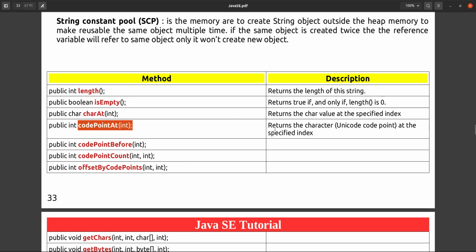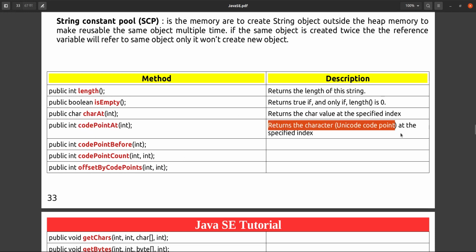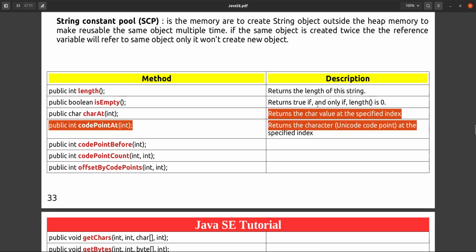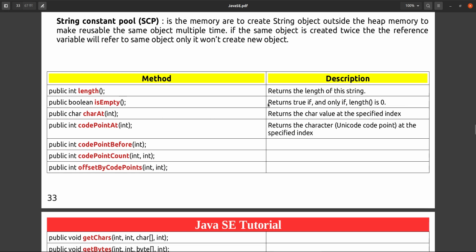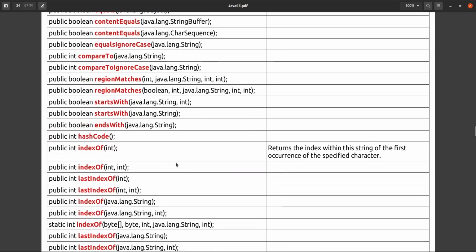Code point at, we have seen, returns the character of Unicode point at the specified index. It will return the character at the specified index. isEmpty returns true if and only if the length is 0, but length sometimes may be more than 0, then it will return false. Length is returning length only. Index of, we also have seen with the string, the first occurrence of the specified character. Yes, first occurrence only.